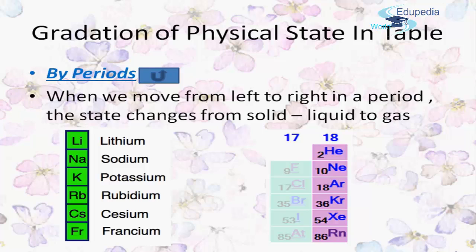In group 1 and group 18, we see that group 1 elements are all solids and group 18 elements are all gases. That is, the state moves from solid to liquid and to gas. If we examine the physical state of each element, we notice that on the left side of the table, elements such as lithium and beryllium are all metallic solids.